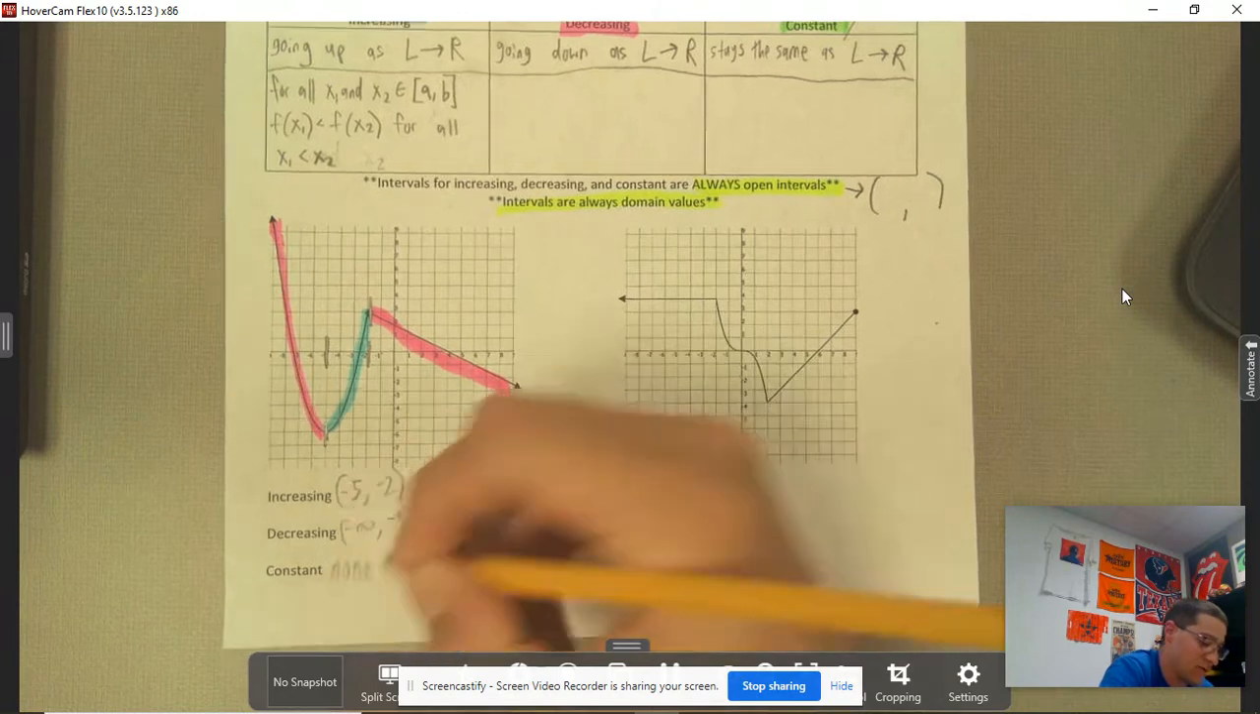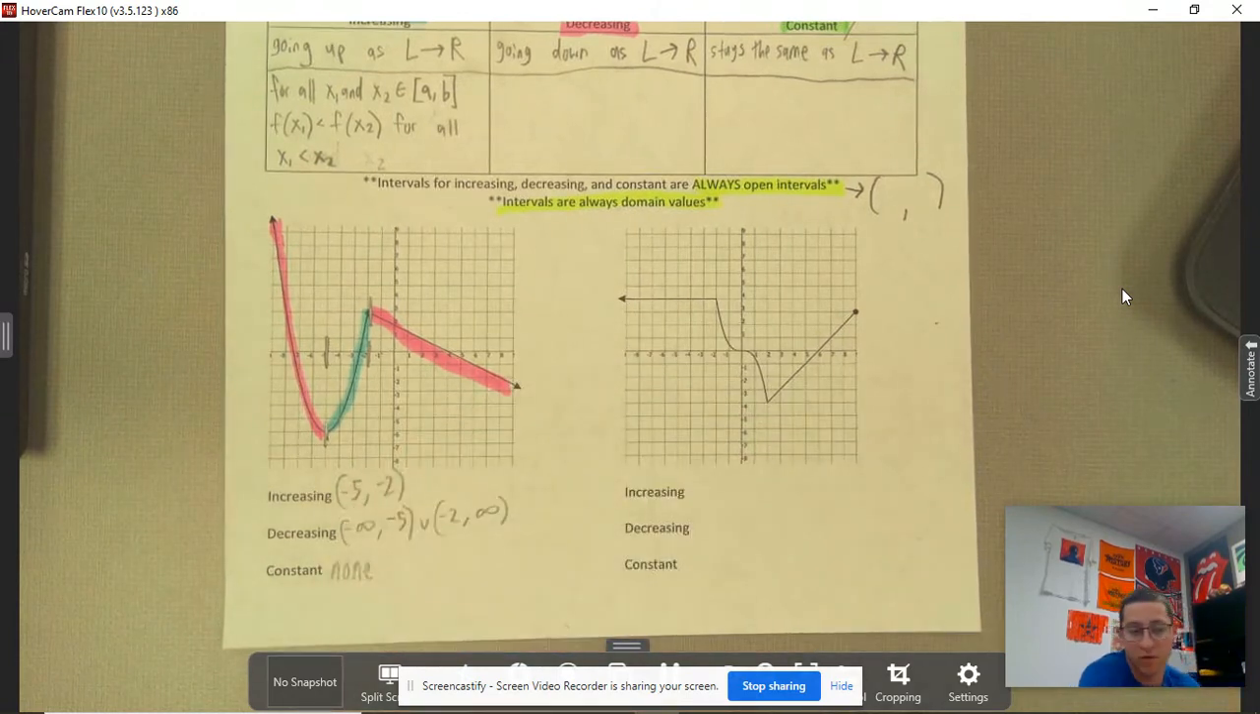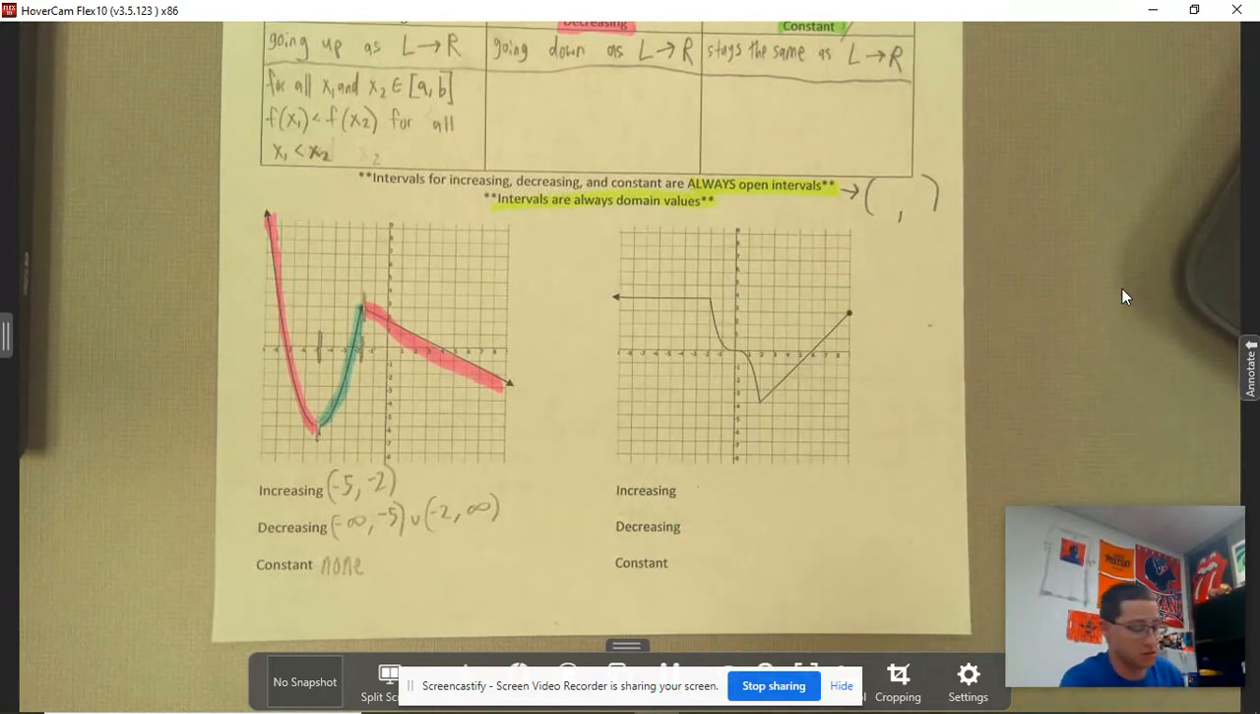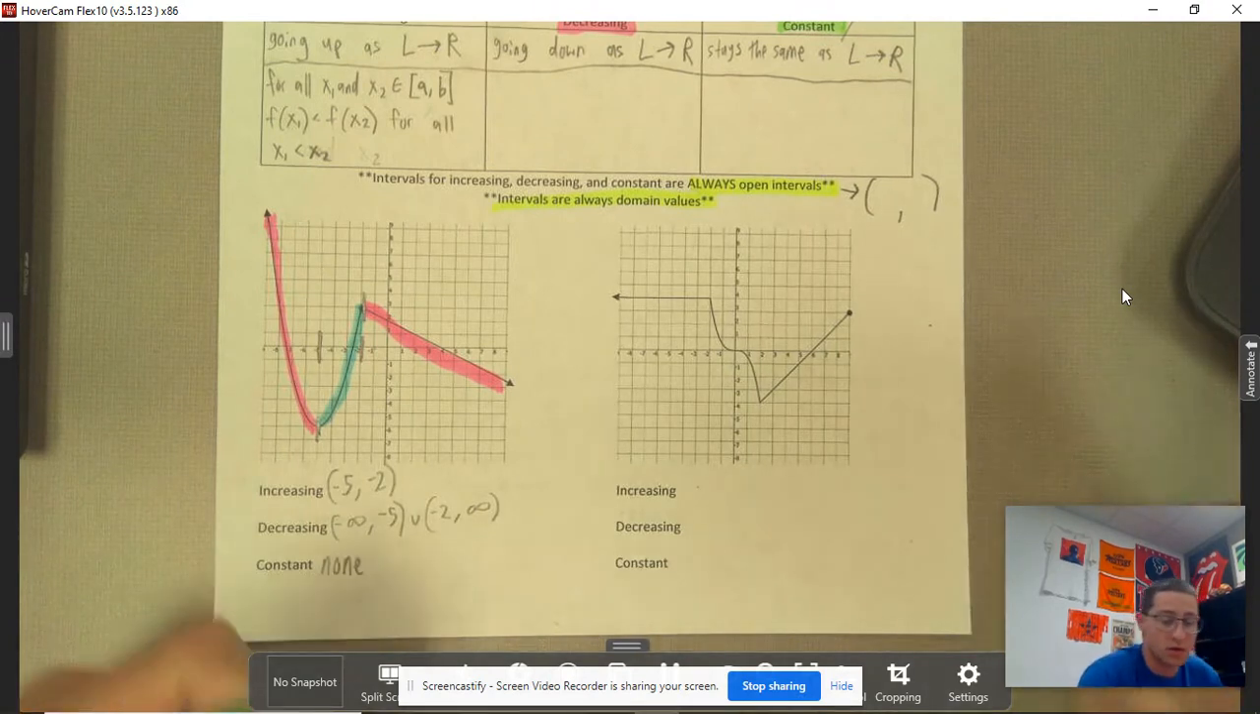So if it were to ask for where the function is constant, well, you would say none or never or something like that. Okay, cool. Increasing, decreasing, and constant for this one. Okay, let's go ahead and label it. I'm just going to start left to right in this particular one.